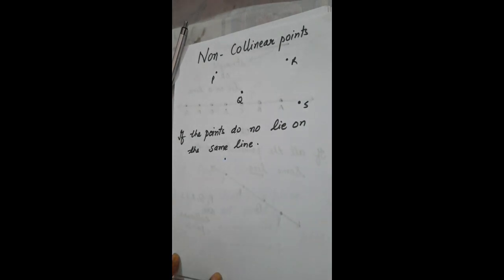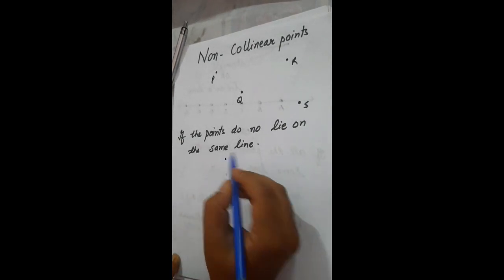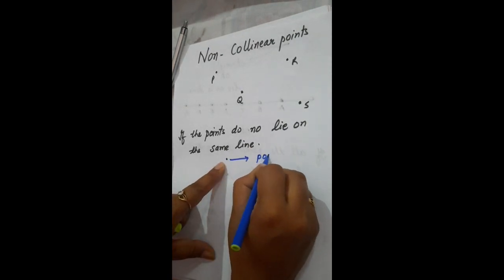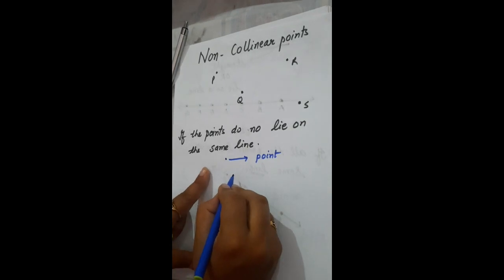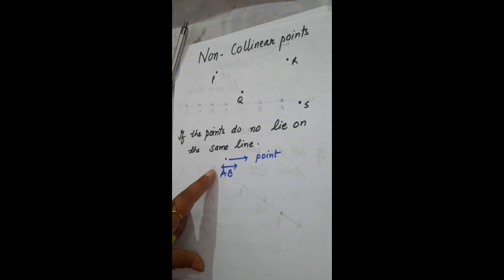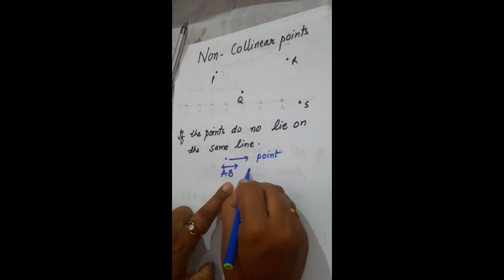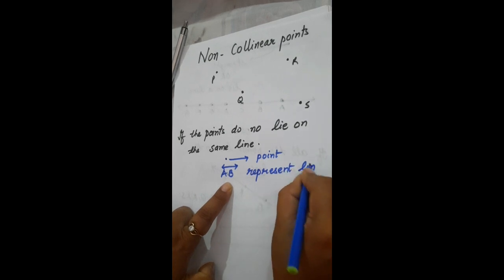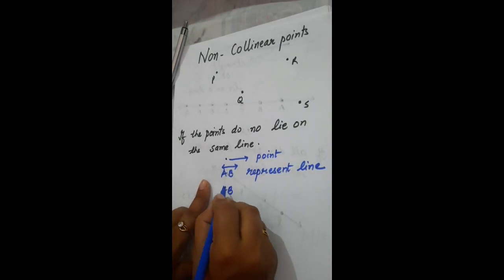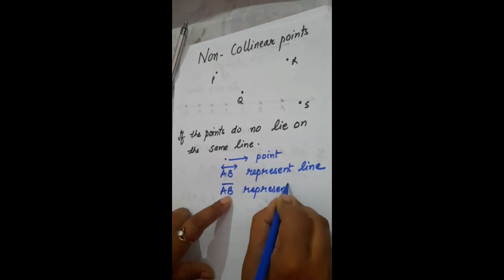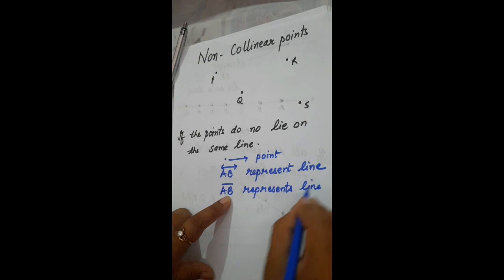So what we did, we first did point. A point determines a location. If I just mark a small dot, this dot represents a point. Next we did line. If I write AB with this symbol over it, this AB represents a line. And if I write like this, this represents a line segment.